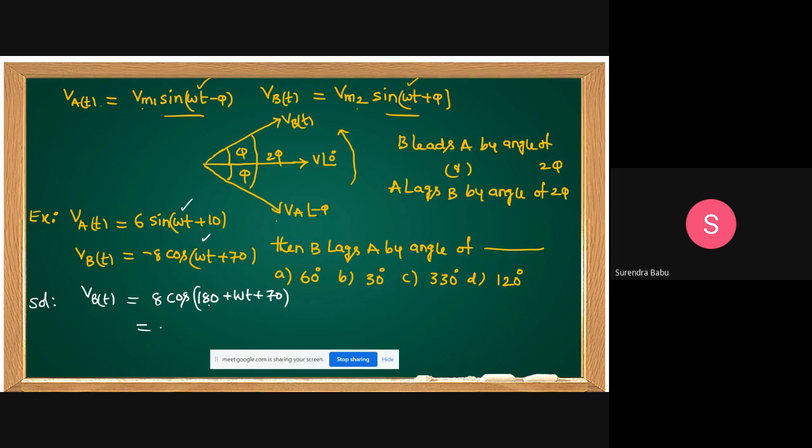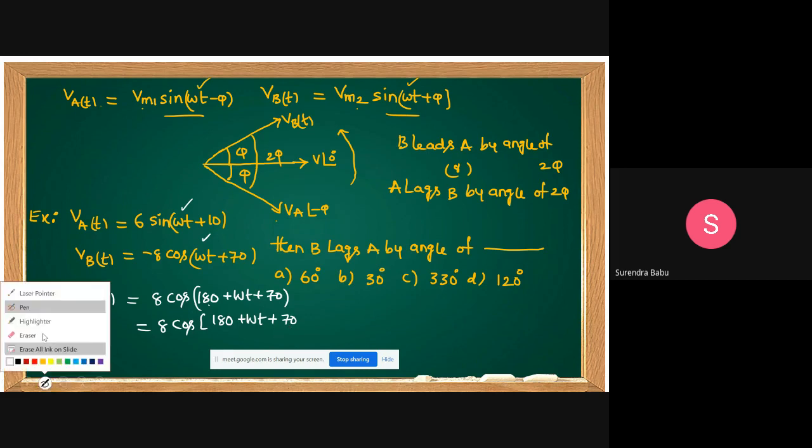But I want to write it as a sine. This is what I am doing. 8 cos of 180 plus omega t plus 70. I am doing this plus 90 minus 90 you can take, or otherwise directly I am writing sine.